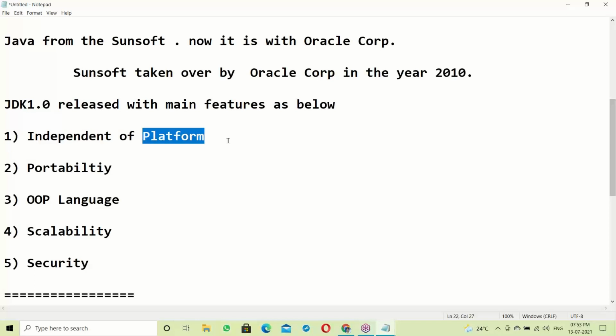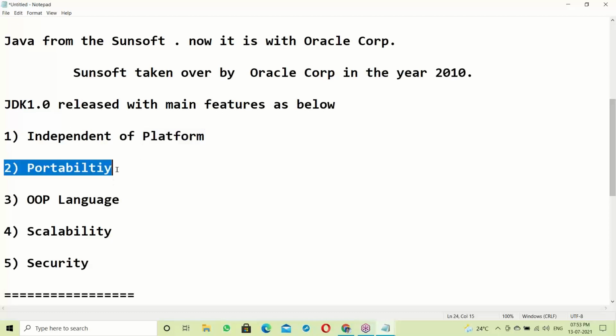Platform means OS, so independent of OS. How it is independent of OS, we'll discuss next. I will explain very clearly, with OS internals: how the OS is working, and how the JVM works on different operating systems, including JVM internals.